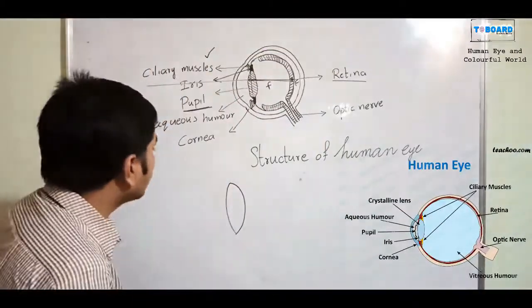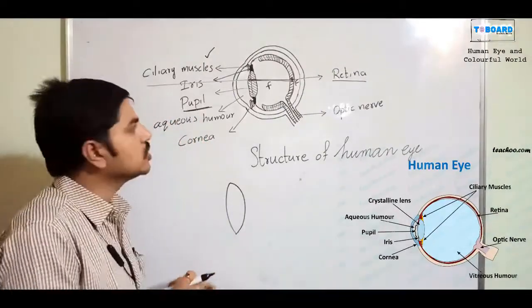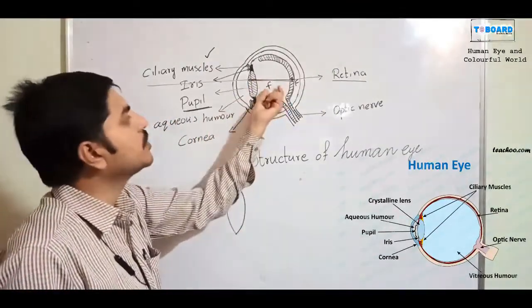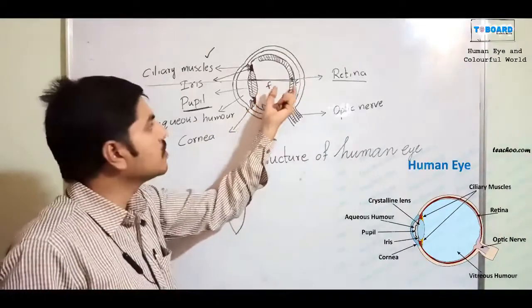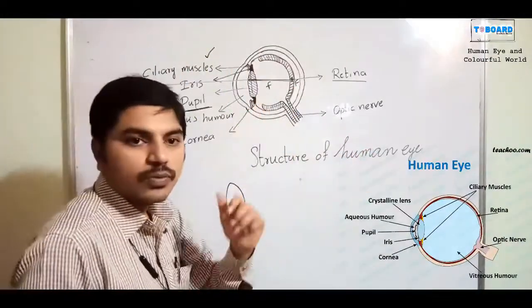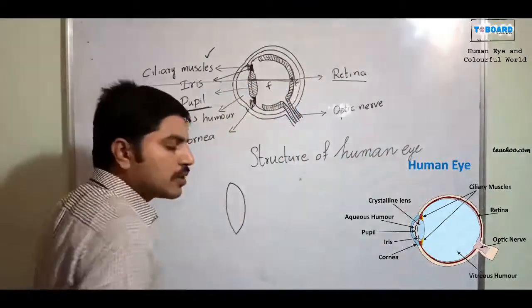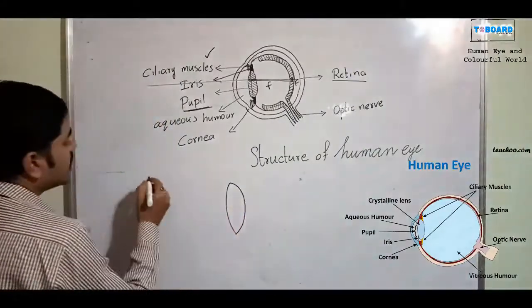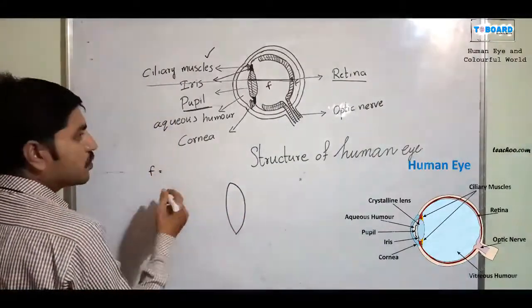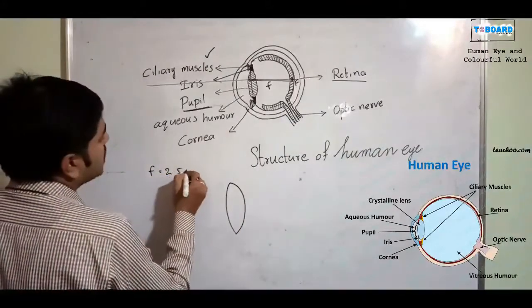Here, the image position is fixed every time. Image position is not changing. It is 100% on the retina only. That's why the image position is a fixed one. What is the distance between the lens and the retina? That value, f, the focal length, is 2.5 centimeters.